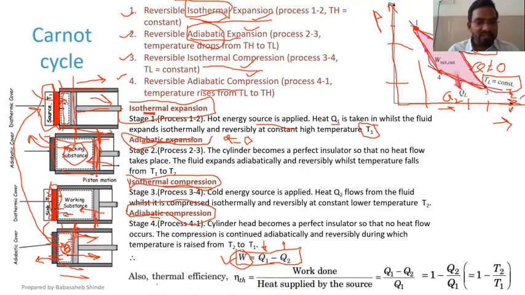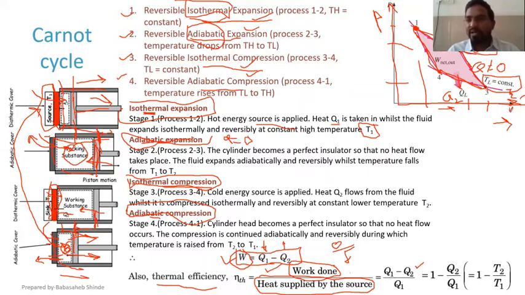And another relation is thermal efficiency, and efficiency is nothing but output by input. So in case of Carnot cycle, output is work produced during the cycle and input is amount of heat supplied to the cycle. So for work produced, we have already derived the relation Q1 minus Q2, and we know that heat supplied is QH or Q1.